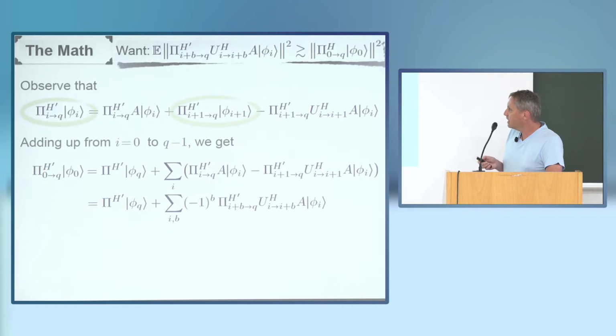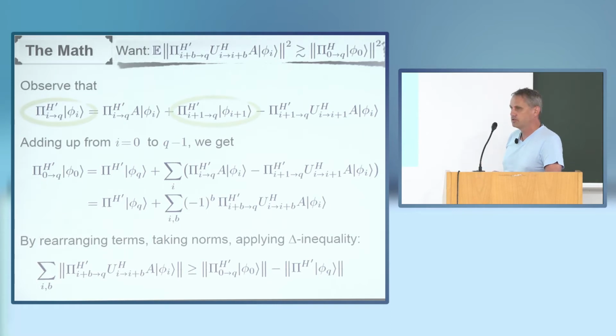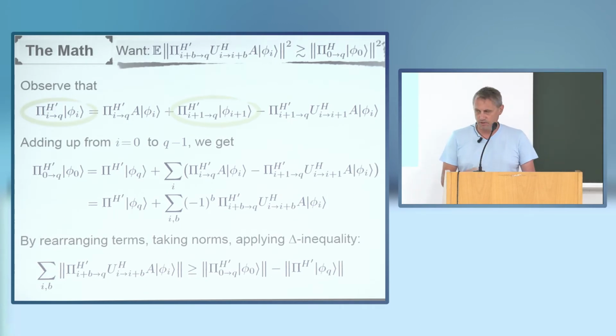Okay, we're getting there. So the next thing that I'm doing is I apply norms, the triangle inequality, and rearrange the terms. Right, so this beast here just comes from here, this one comes from here, and this one comes from there. And the equality again is just the triangle inequality.